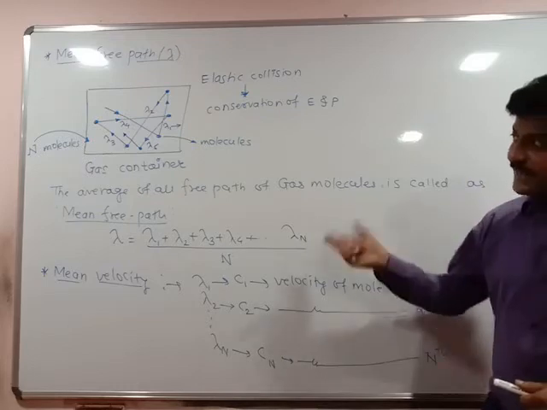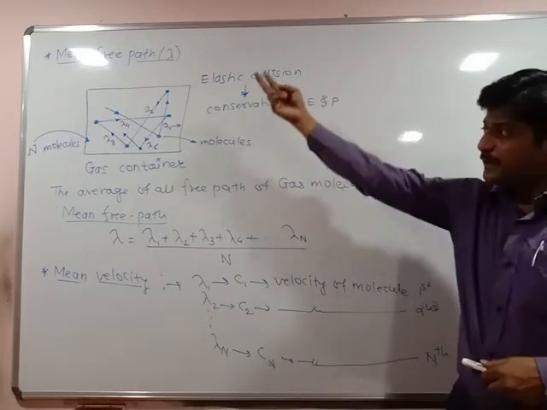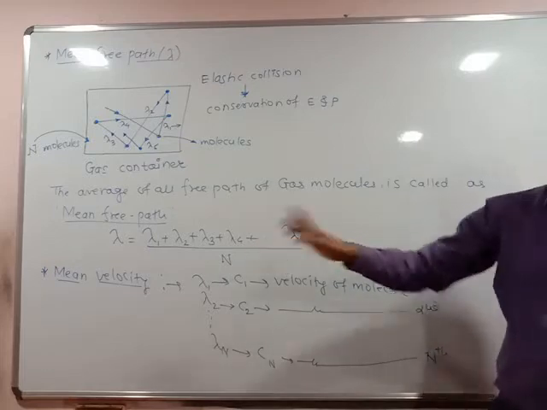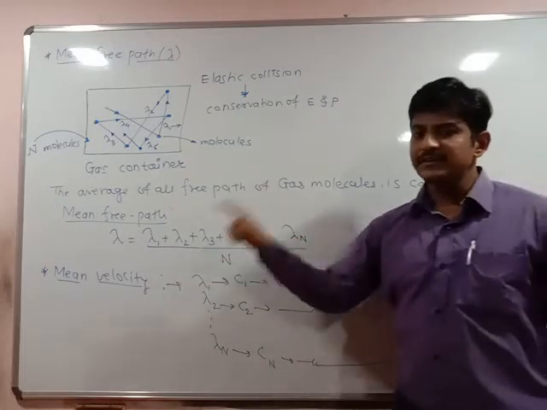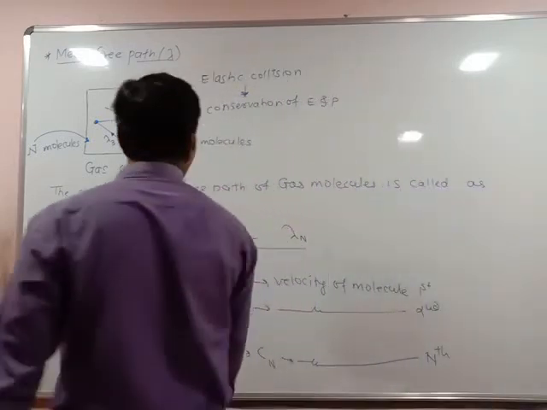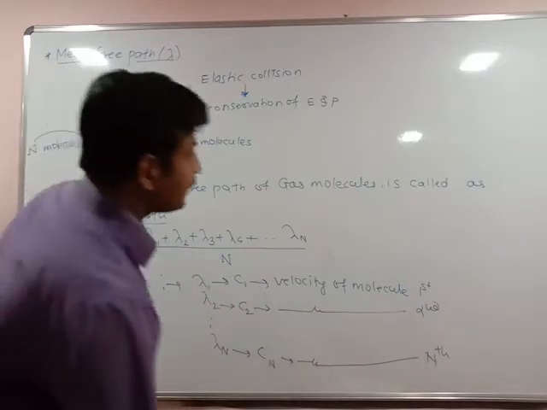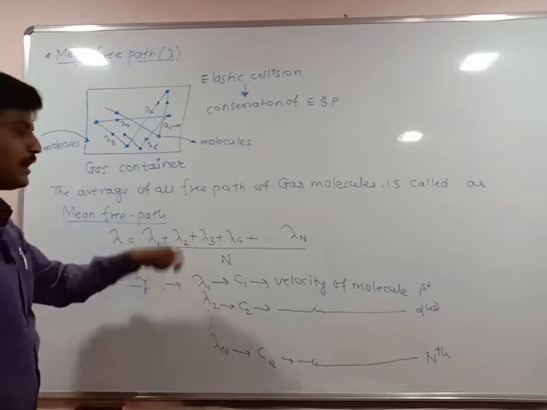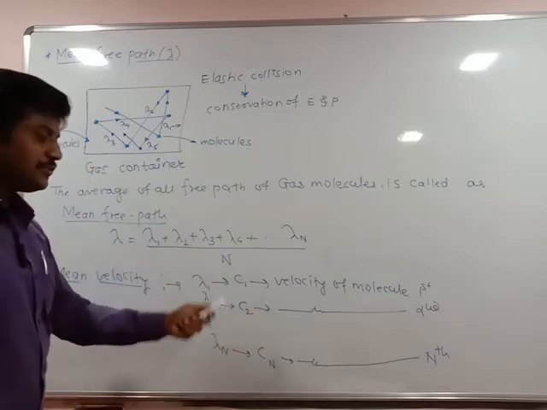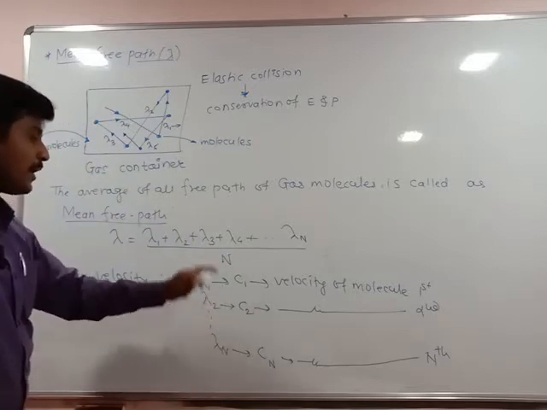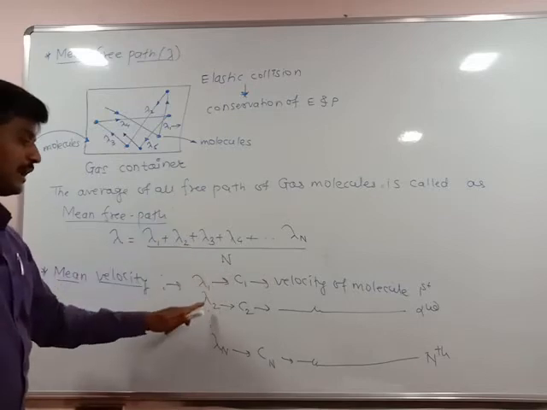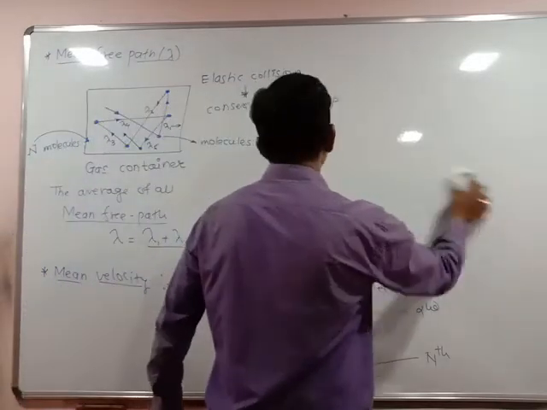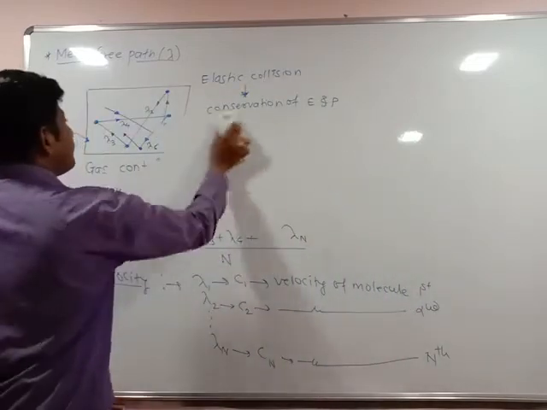Then how to take their mean velocity? जसं mean free path चा mean घेतला तसं या सगळ्या velocity चं काय केलं पाहिजे mean घ्यायला पाहिजे. म्हणजे तुम्हाला काय डेफिनेशन मिळणार आहे mean velocity. Okay, so we can define the definition for mean velocity when the number of molecules are moving with velocities c1, c2, c3 up to cn when their free paths are lambda 1, lambda 2, lambda 3 up to lambda n. So let us define the definition for mean free path.